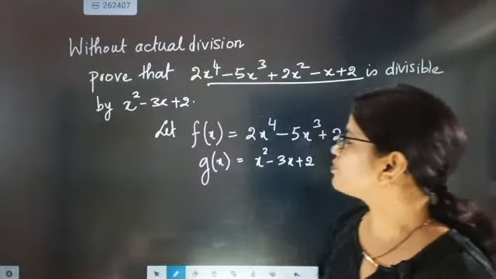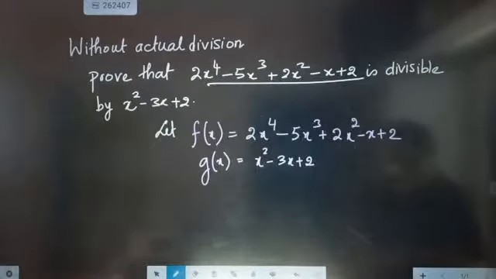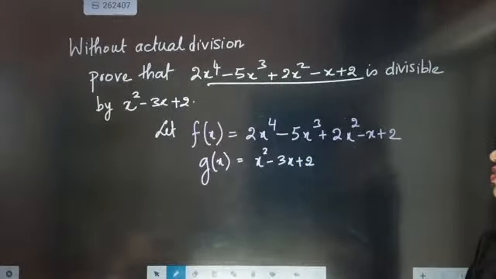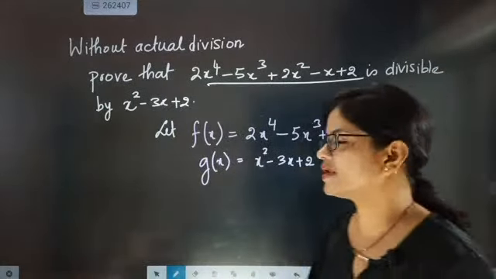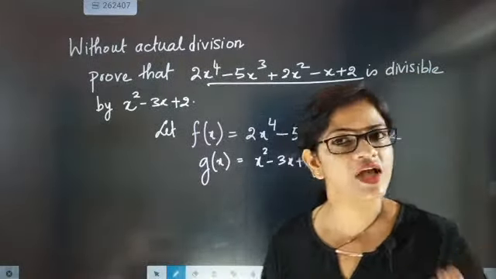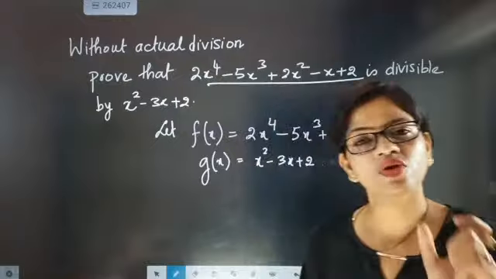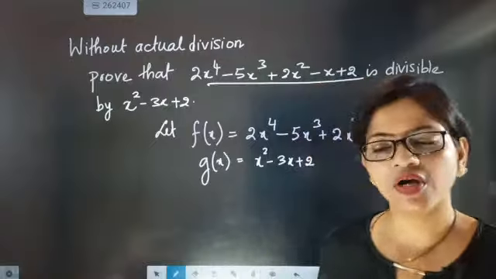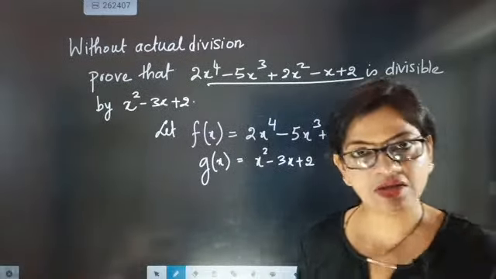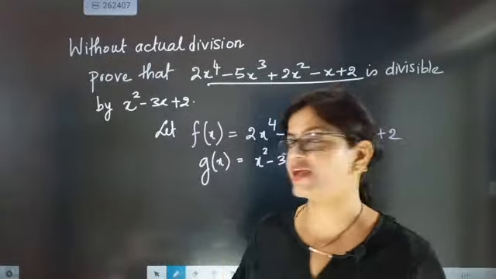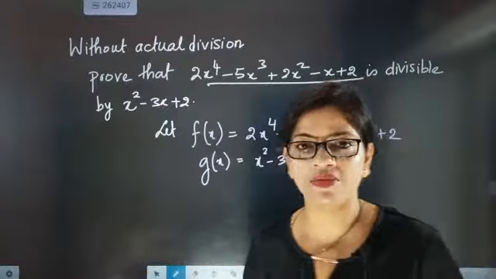Now look here. The most important thing is f of x is given as 2x to the power 4 minus 5x cube plus 2x square minus x plus 2, and g of x is x square minus 3x plus 2. g of x is exactly going to divide f of x, but without using actual division. In this case you have to remember one very important thing, and that is factors. So what will be the factor of this one? That factor will satisfy this part, meaning it is exactly divisible.